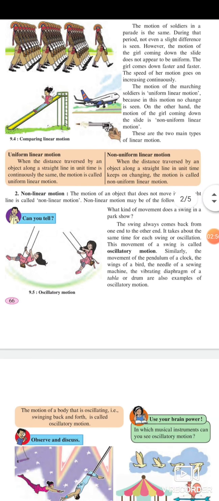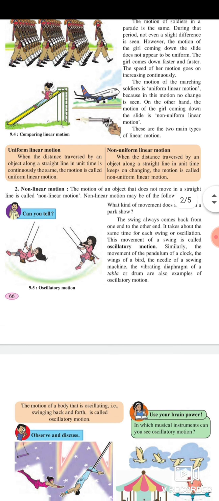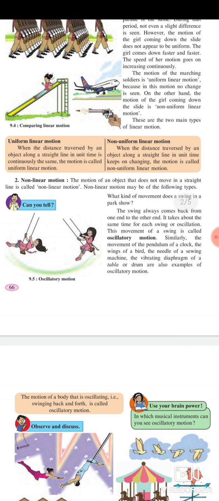Non-linear motion. The motion of an object that does not move in a straight line is called non-linear motion. Non-linear motion may be of the following types. What kind of movement does a swing in a park show? The swing always comes back from one end to another end. It takes about the same time for each swing or oscillation. The movement of a swing is called oscillatory motion.